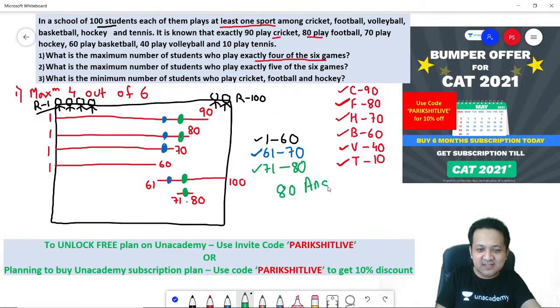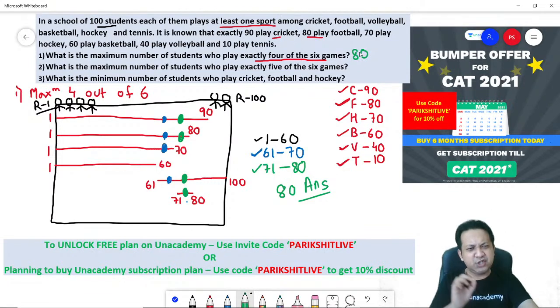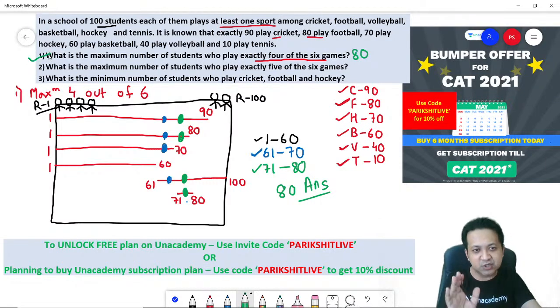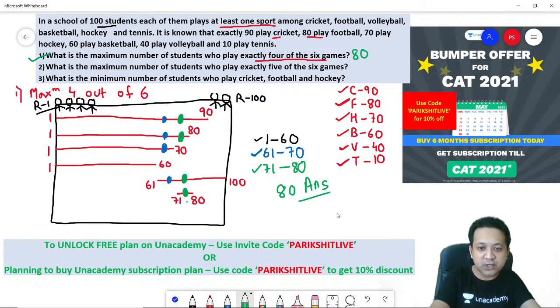Do you get this? This is a super awesome way of solving your questions just by drawing lines. Just by drawing lines, you can get your answer. Followed? If you have not followed, don't worry. I'm going to do the second one. You will understand. I hope people who have watched this completely have understood. Let's look at number 2, so that if anyone doesn't understand, you will understand once I solve question number 2.